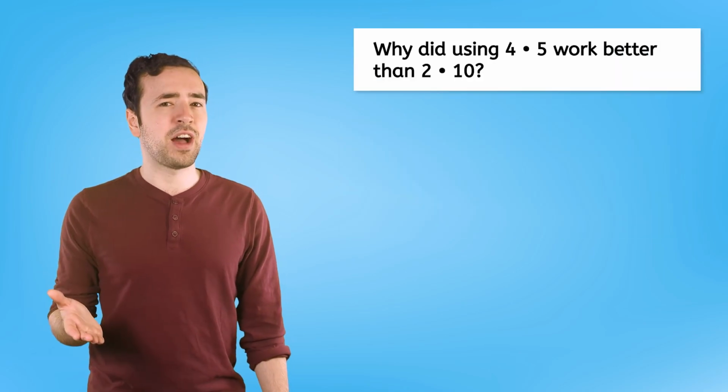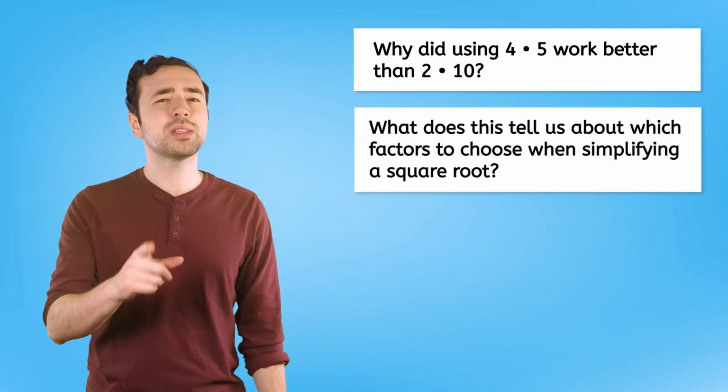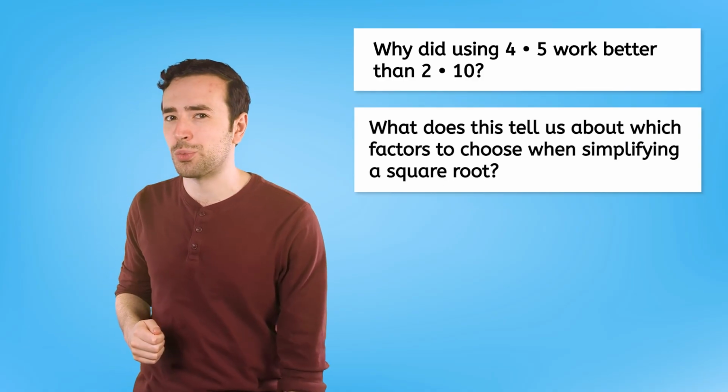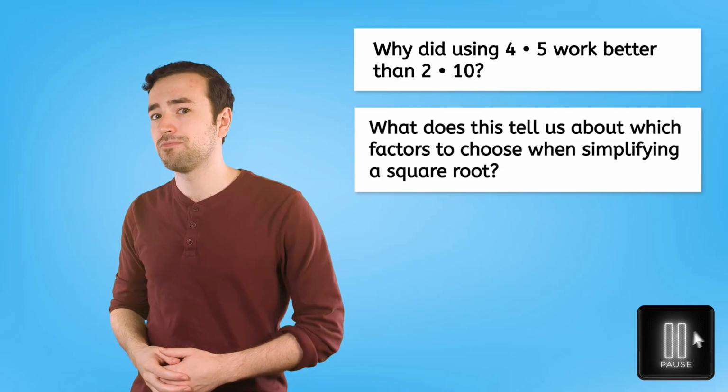Well, now I'm wondering, why did using 4 times 5 work better than 2 times 10 to simplify the square root of 20? And what does that tell us about which factors to choose when simplifying a square root? Pause the video to write down your thoughts in your guided notes.